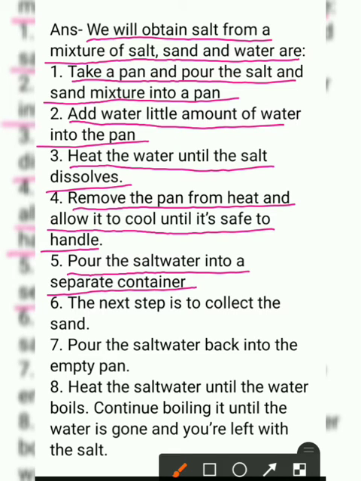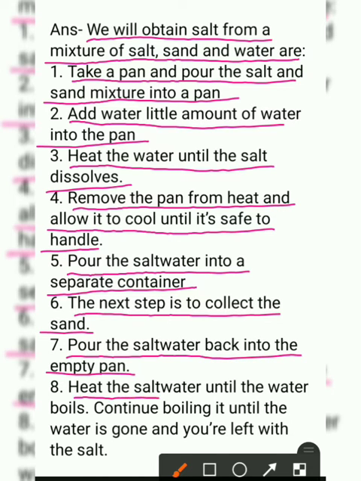Point number 6. The next step is to collect the sand. Point number 7. Pour the salt water back into the empty pan. Point number 8. Heat the salt water until the water boils. Continue boiling it until the water is gone and you are left with the salt.